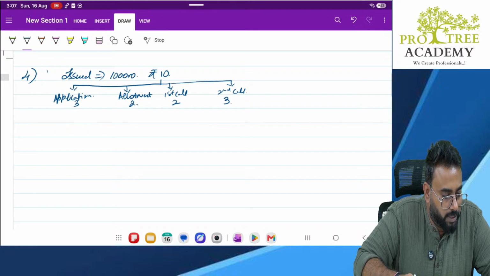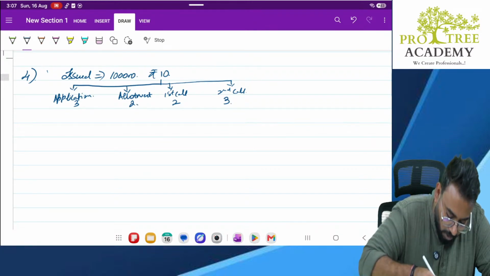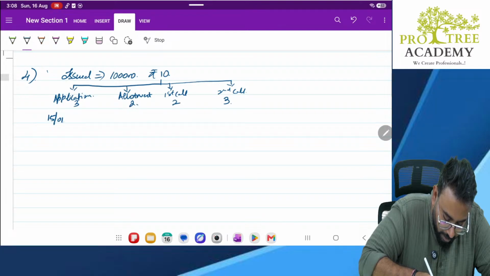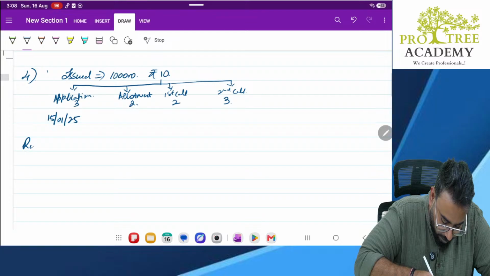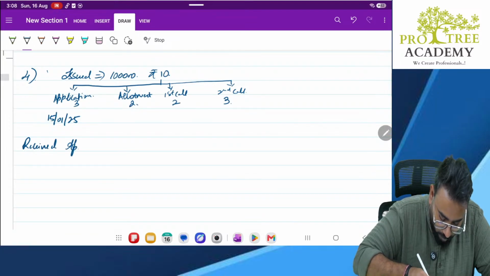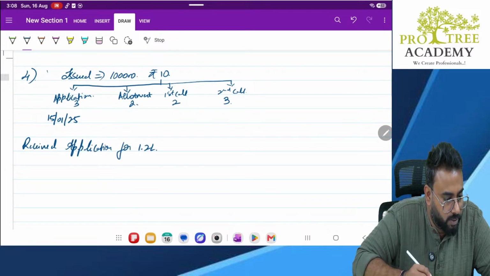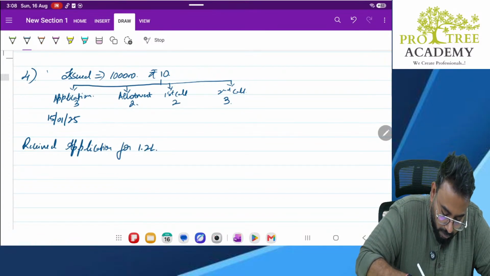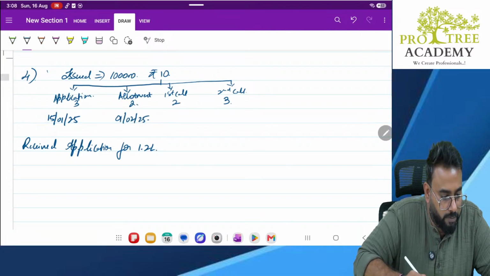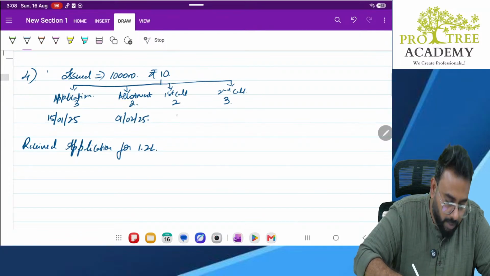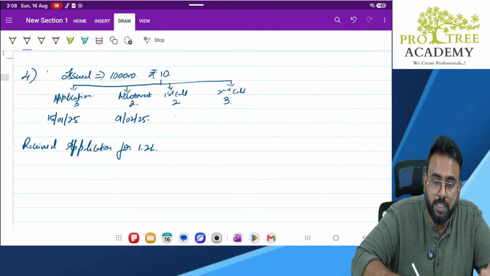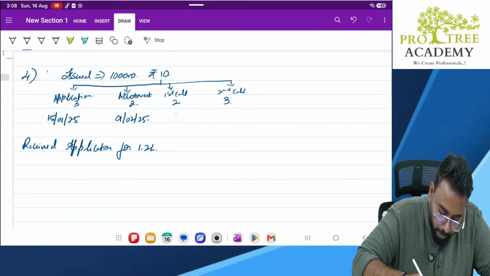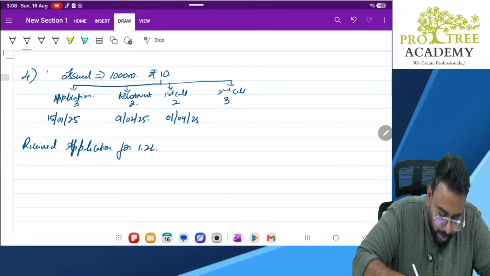Now applications were received on 15th January 2025. For how many shares have we received applications? For 1.2 lakhs. Allotment was made on 1st February. When was the first call made? See the question, there is a bracket: payable after 2 months from the date of allotment. 2 months means February, March, so it will be payable on 1st April 25.